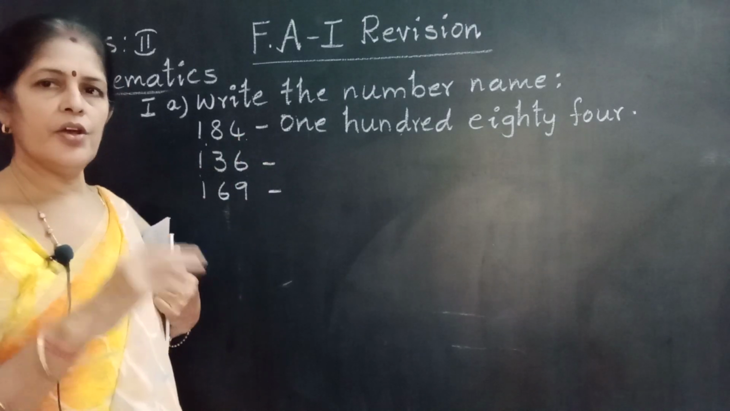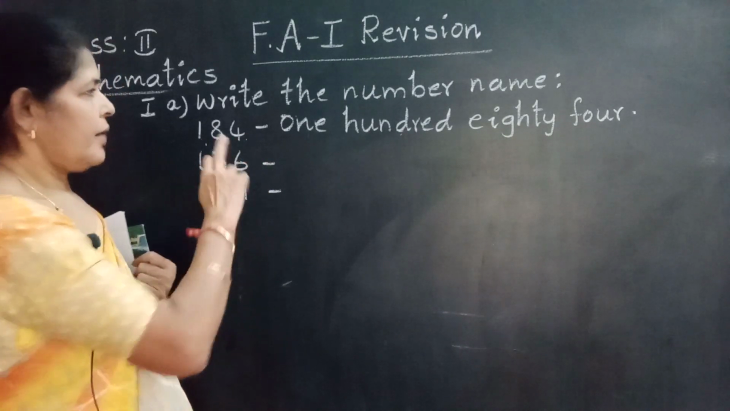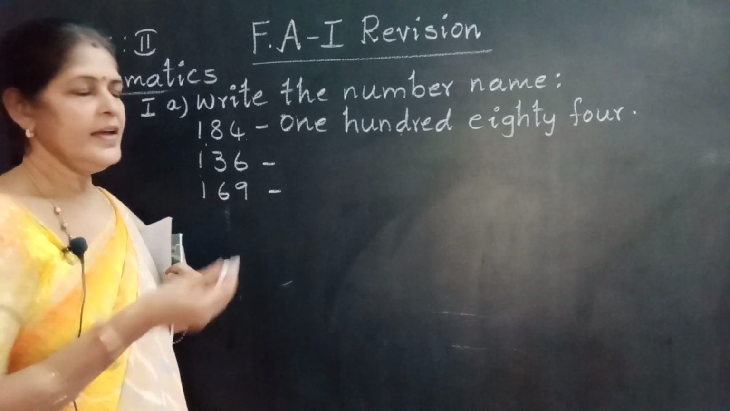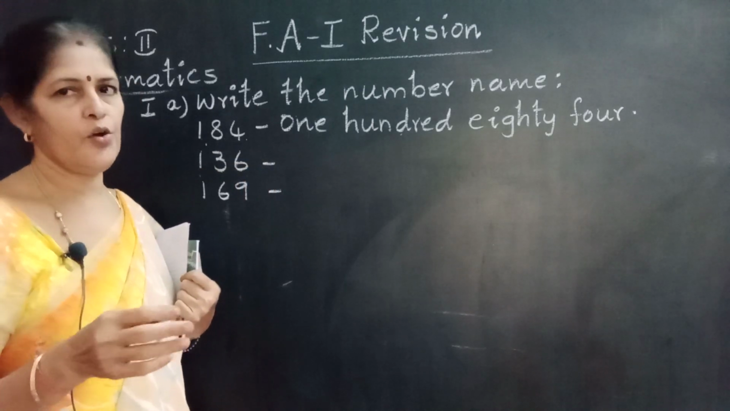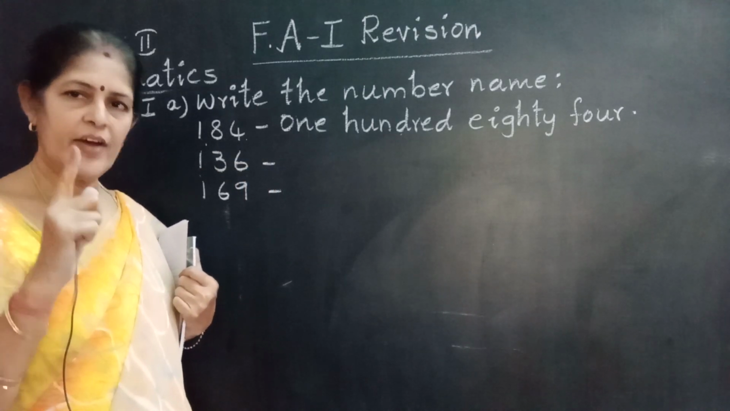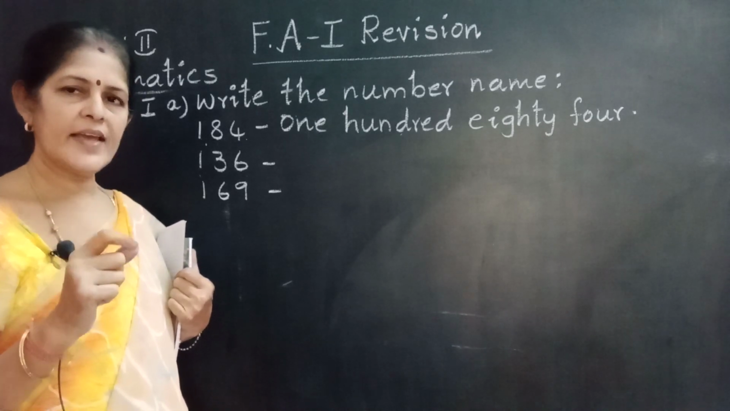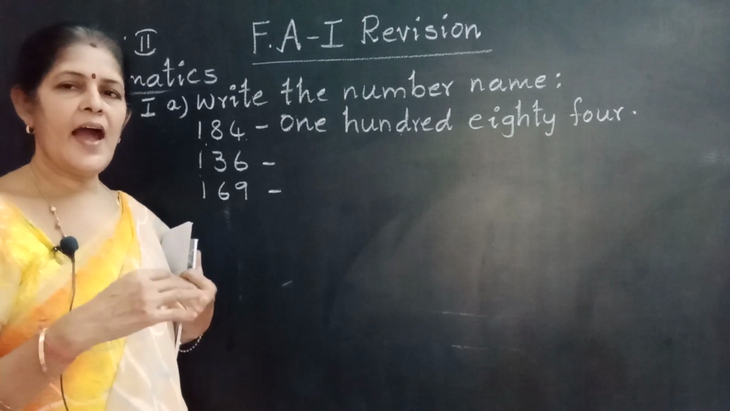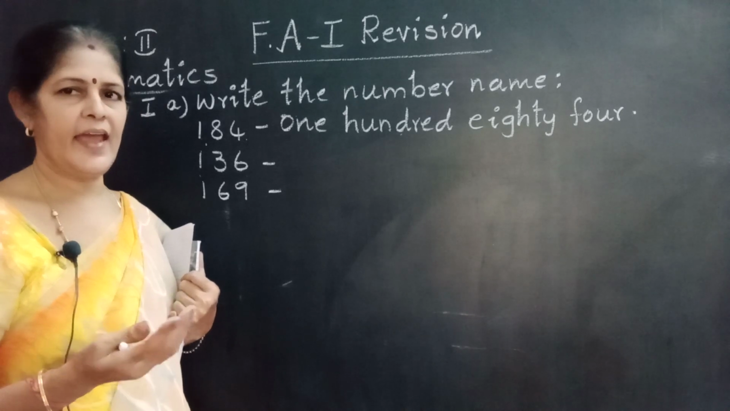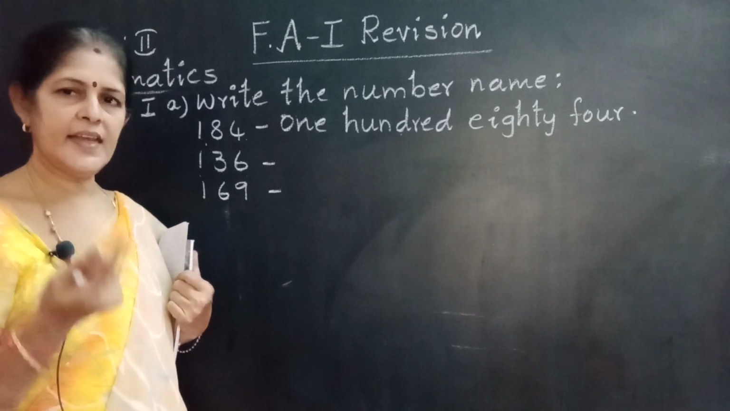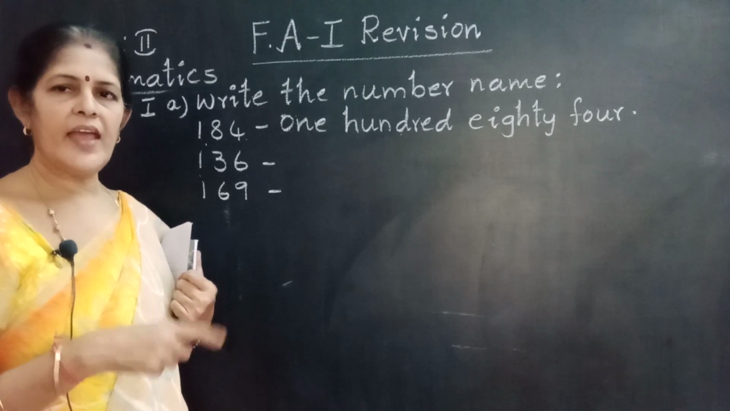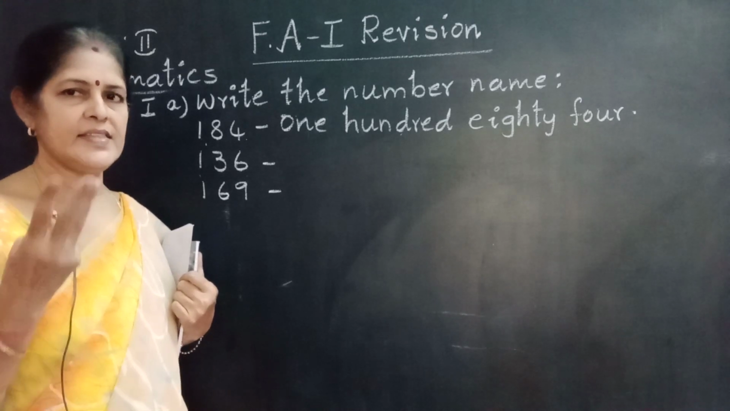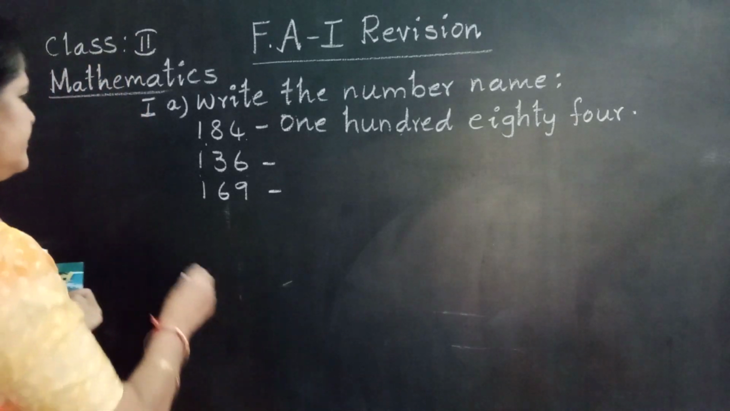These are number names of numbers from 1 to 200. Here in this chapter they gave up to 200 only. That means 100 is the first 3-digit number and the smallest 3-digit number. 99 comes before 100. 100 comes after 99. When we add 1 to 99 we get 100. 100 is the first 3-digit number. Okay. Can I go to the next one?